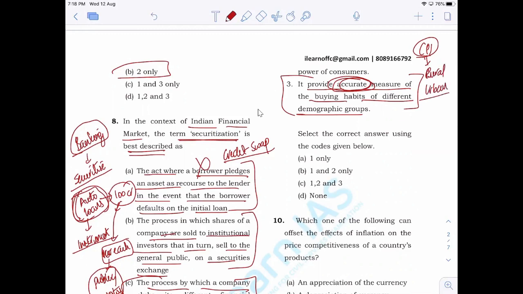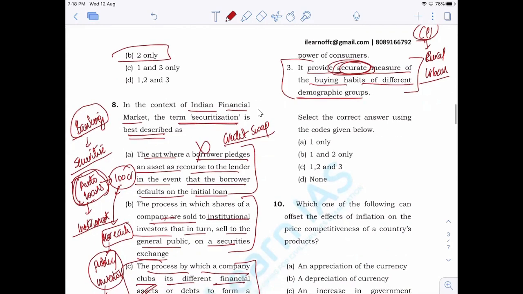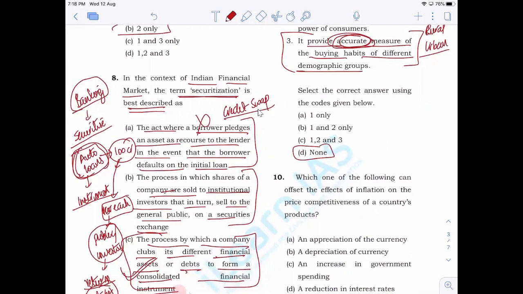Another important division in consumer price index is related to industrial workers, rural laborers, agricultural laborers, etc. It does not separately calculate the buying habits of demographic groups. So you have to understand that these kinds of extreme words need to be noted down. Mostly extreme words will go wrong. So the answer is none. None of the statements given above are correct.